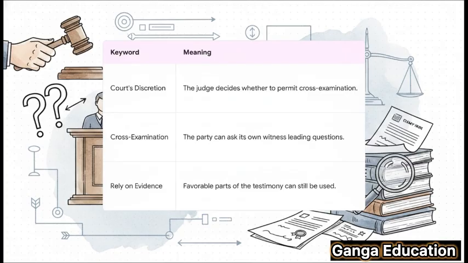First, court's discretion. This is key. It's not an automatic right. The judge has to agree to it. Second, questions like cross-examination. This means you can ask leading questions, the kind designed to get a yes or no answer, to try and get to the truth. And third, reliable evidence, which we just talked about. You can still use the good parts of their statement.